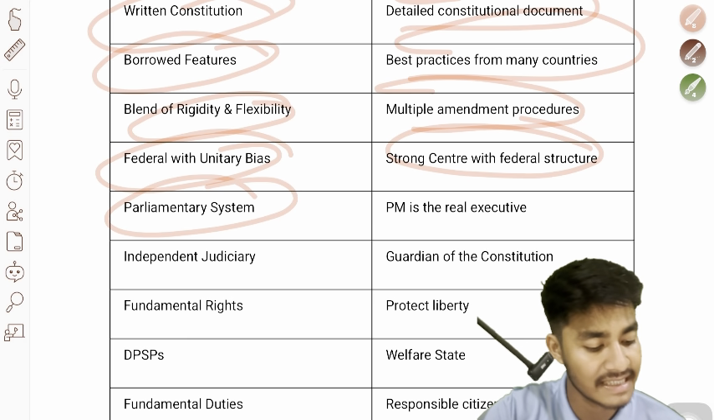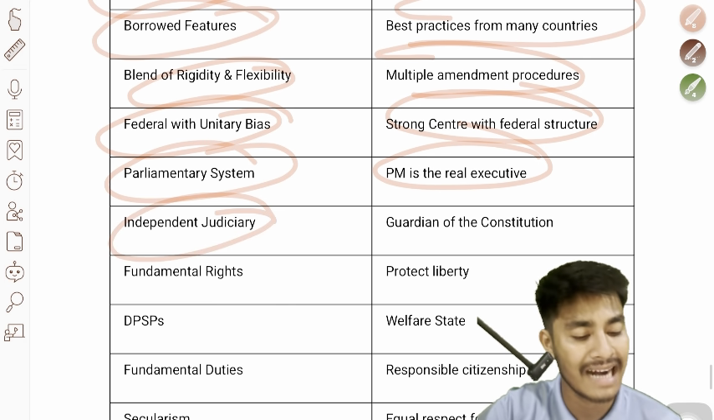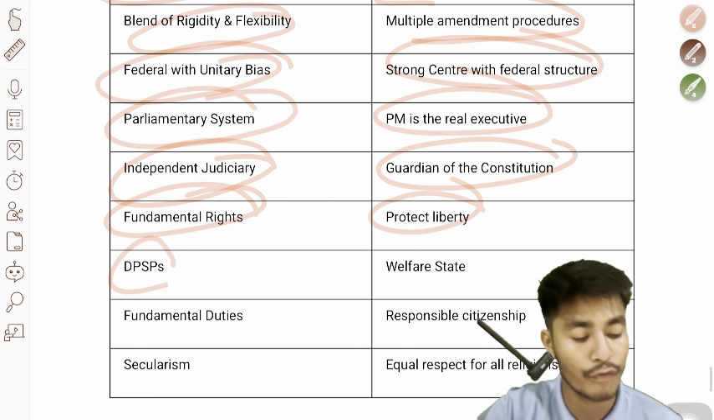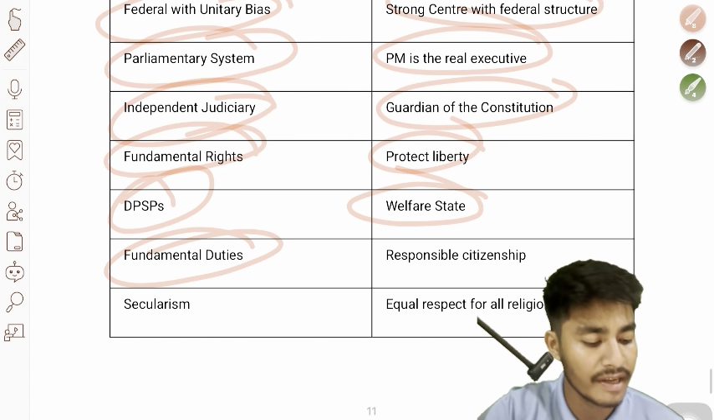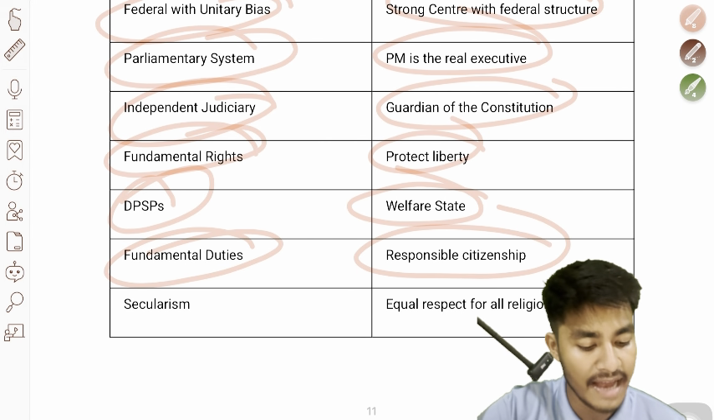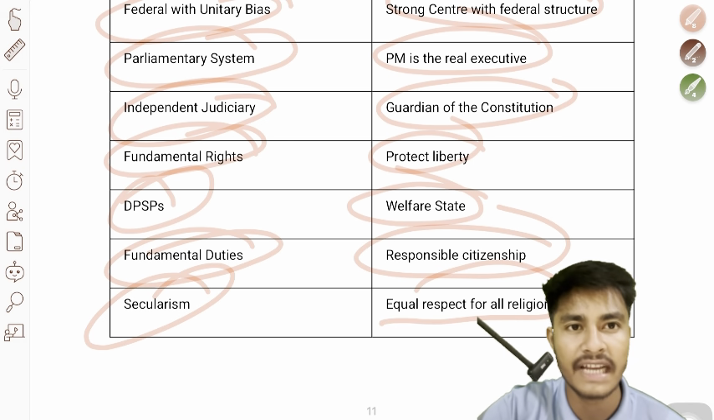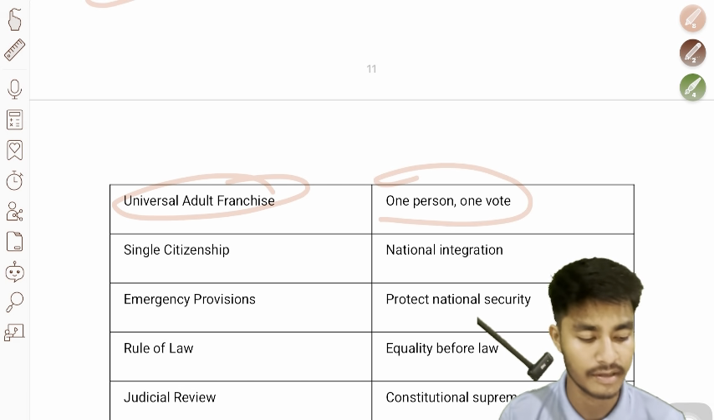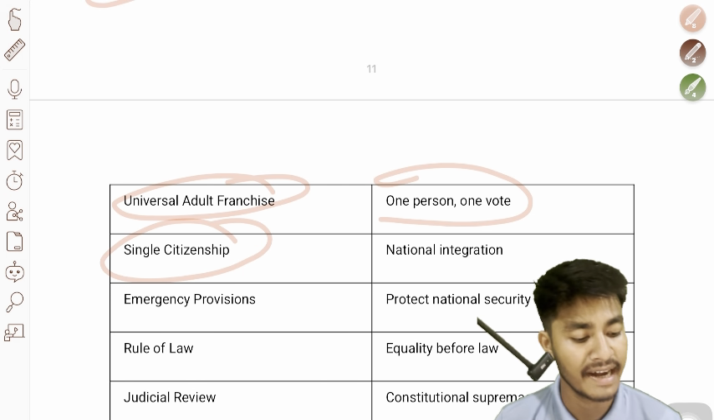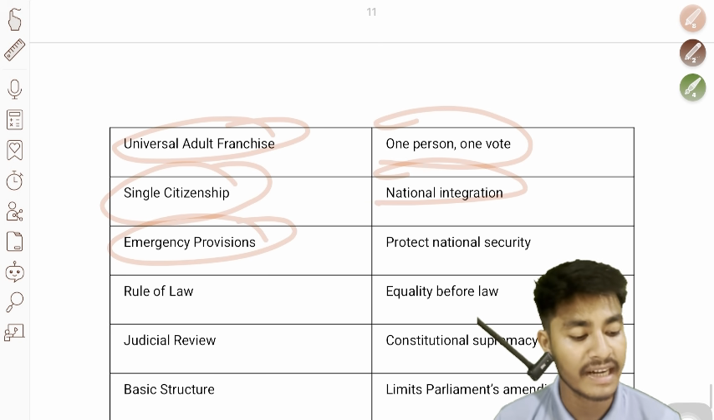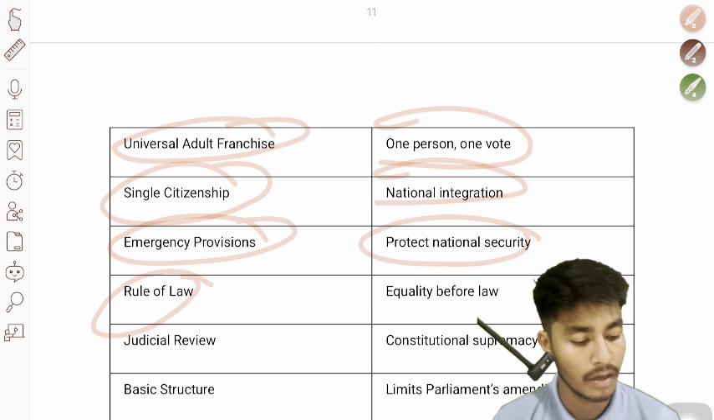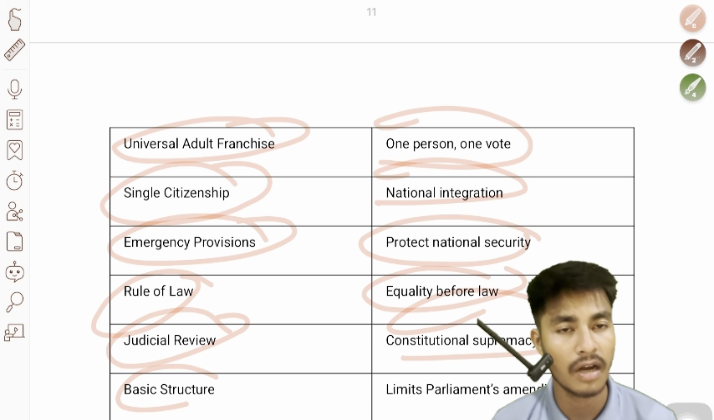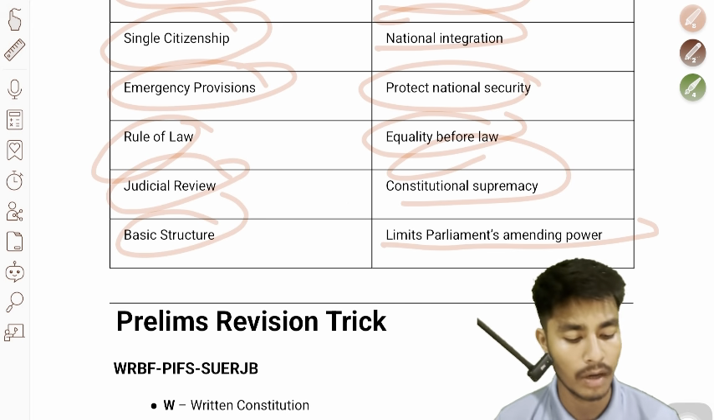PM is the real executive. Independent judiciary: guardian of the Constitution and fundamental rights, protecting liberty. DPSPs: welfare state. Fundamental duties: responsible citizenship. Secularism: equal respect for all religions. Universal adult franchise: one person, one vote. Single citizenship: national integration. Emergency provisions: protect national security. Rule of law: equality before law. Judicial review: constitutional supremacy. And basic structure: limits Parliament's amending power.